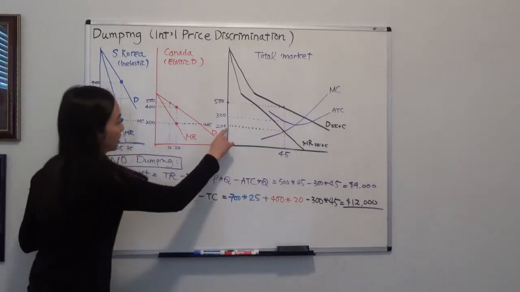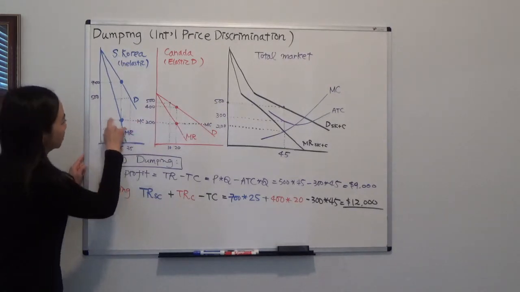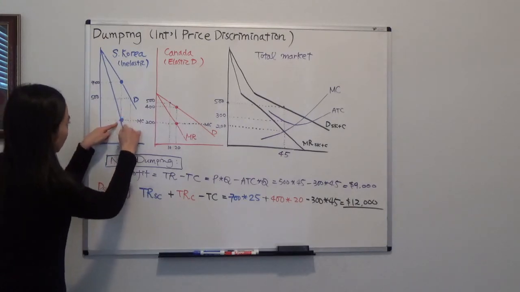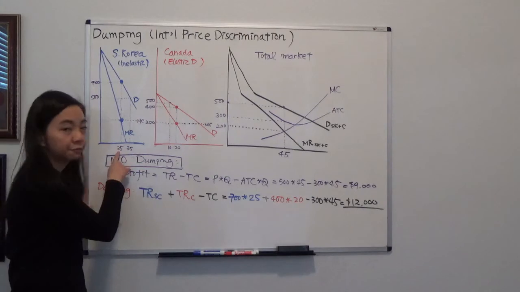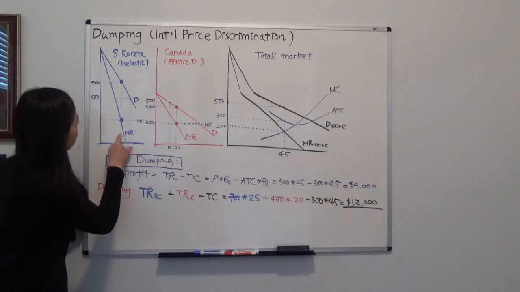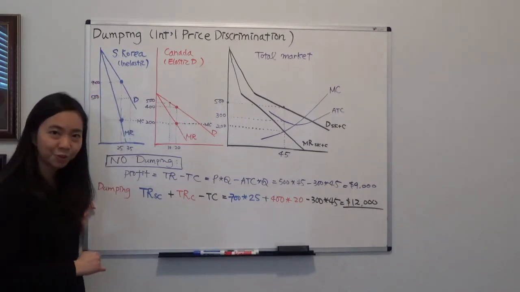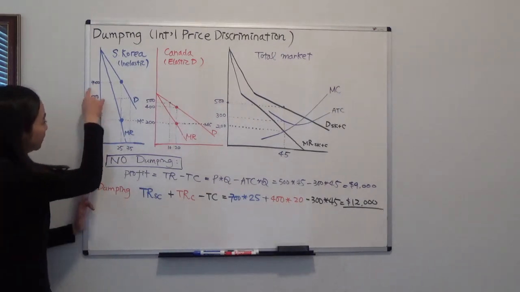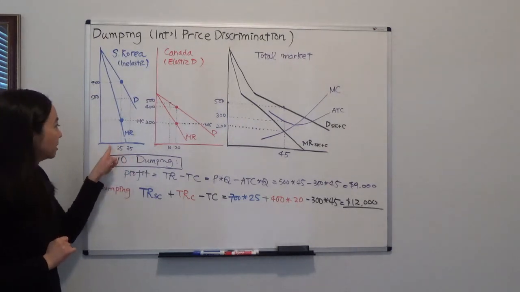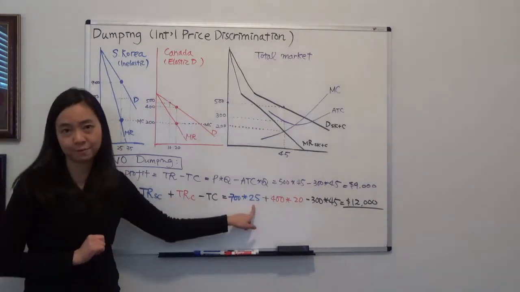First, marginal cost is 200. I go to the submarket of South Korea. Marginal cost is here, marginal revenue is here, and the intersection tells me that I'm going to sell 25 units in South Korea. And how much am I going to charge? I go back to the demand curve of South Korea, and it tells me that I should charge $700. So I'm going to charge $700 and sell 25 units in South Korea. That will be a total revenue from South Korea of 700 times 25.